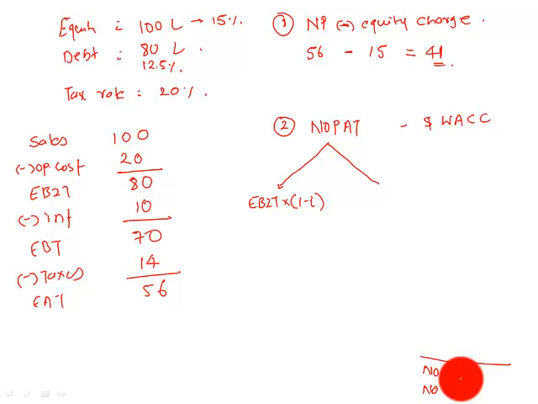This NOPAT right here. How much is your EBIT here? 80. If I use the formula, 80 into 80%. Following this? So NOPAT would be how much? 64. So that's how you get NOPAT. What have we done? We have said 80 minus 16, whereas how much are your actual taxes? 14.